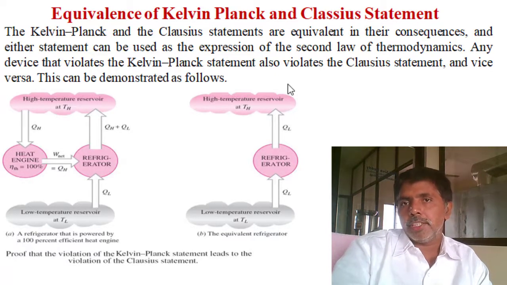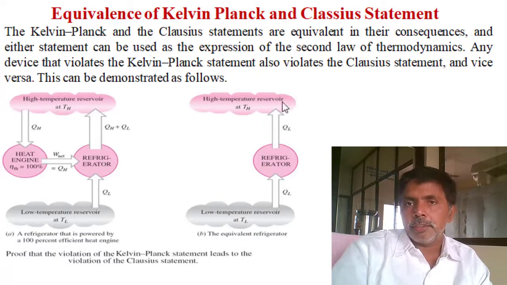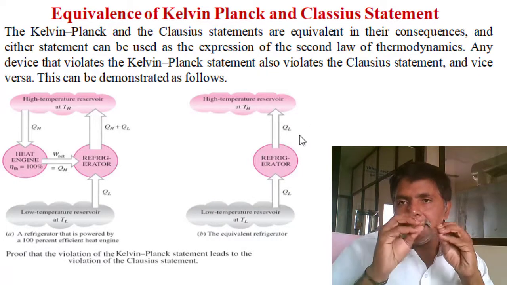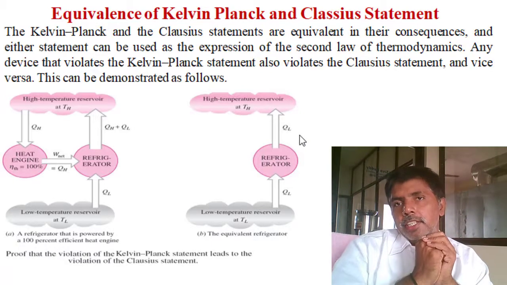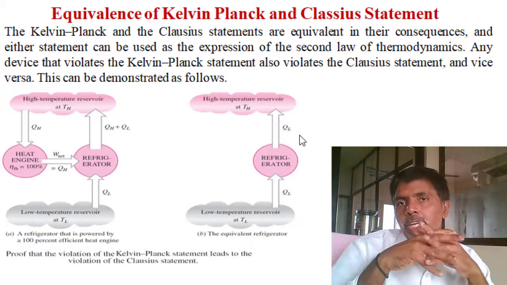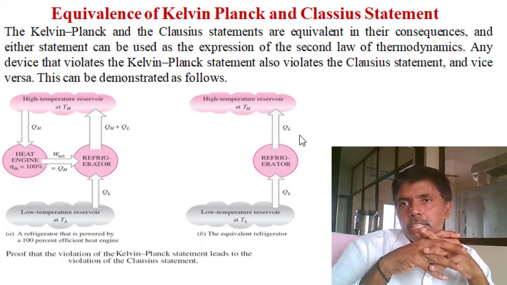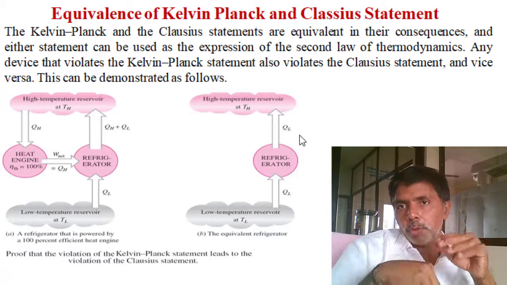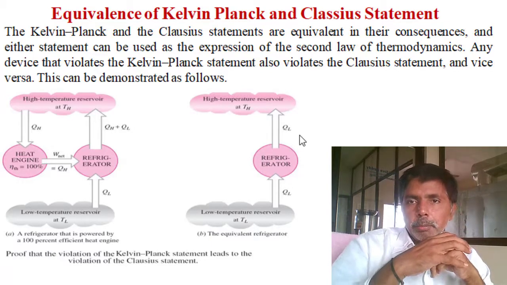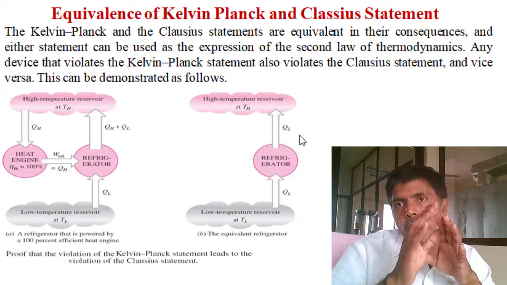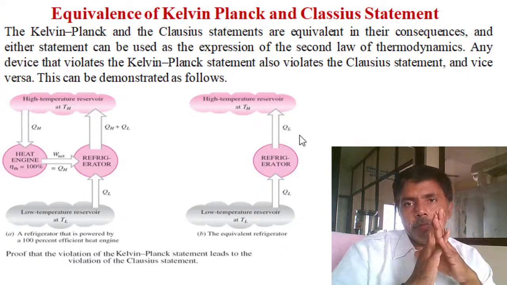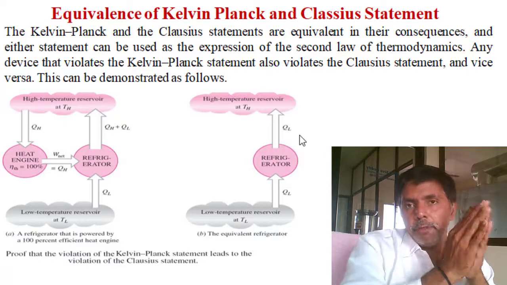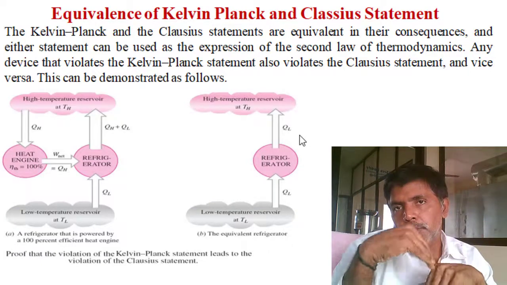The Clausius statement says that transfer of heat from a low temperature reservoir to a high temperature reservoir requires at least some work input. Here the pump is not taking any work, so it is transferring heat from the low temperature reservoir to the high temperature reservoir without work. Then it is also a violation of the Clausius statement. So if we violate the Kelvin-Planck statement, it is also a violation of Clausius.